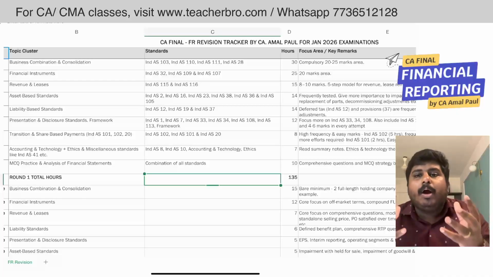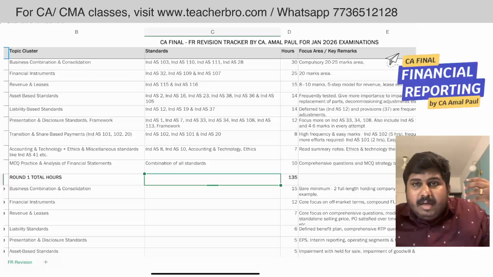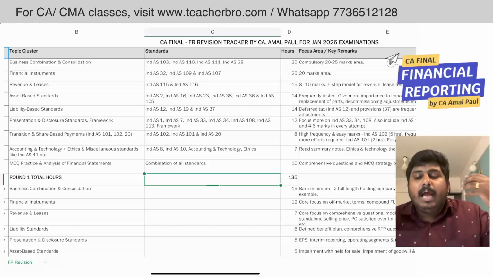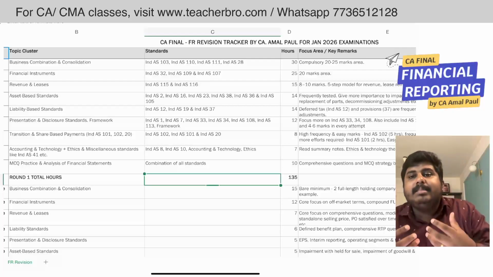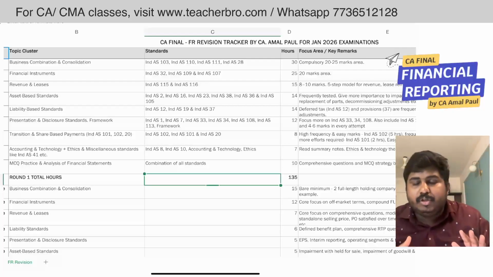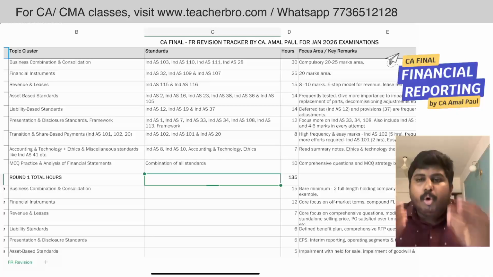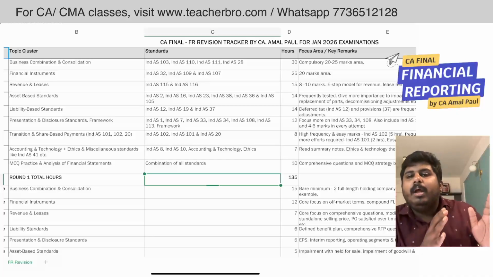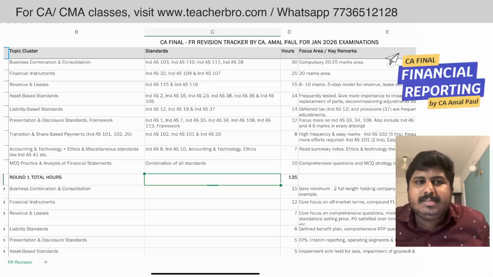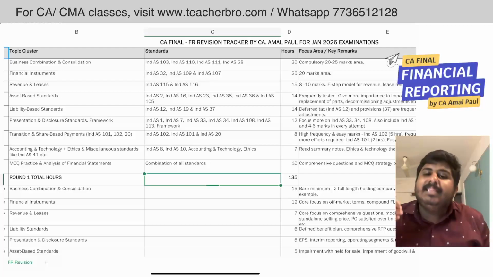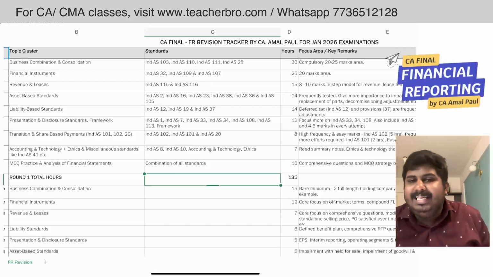You are not required to go through the entire 5 steps in detail and revise that topic just like financial instruments. It is not worth that much. So what you need to do is brush this up, do a lot of practice, and spend around 8 to 10 hours on this revenue standard. And thereafter you should move on to leases.